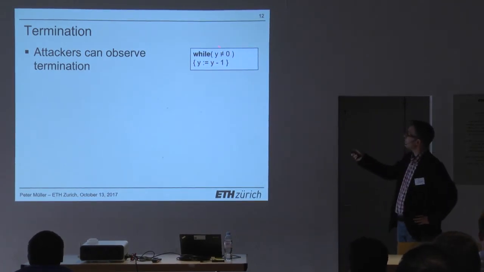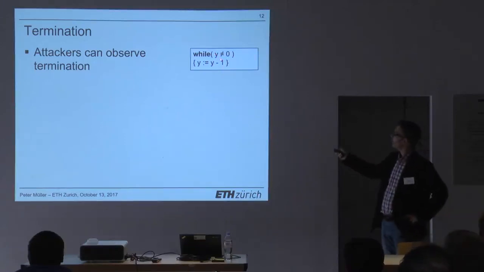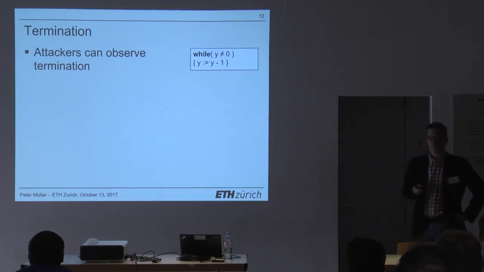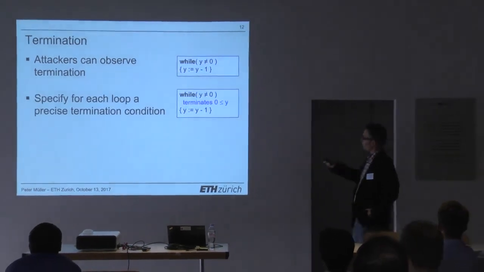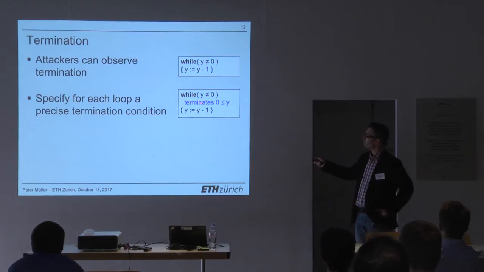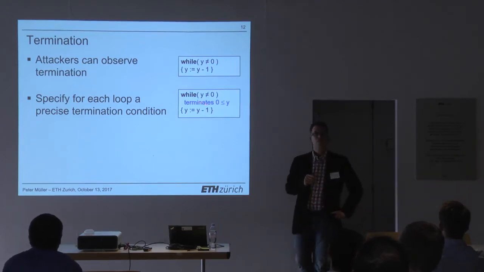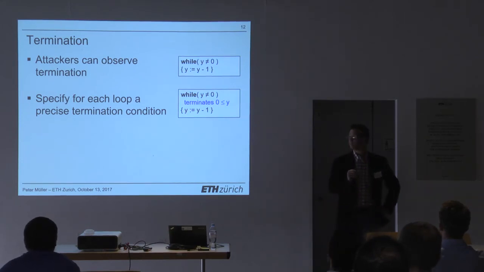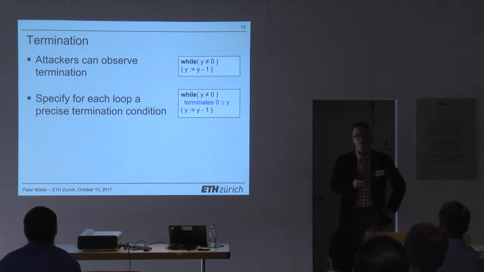So here's an example that shows the need for that. If y might be a secret, right, then the termination of this program, of course, depends on the value of y. So you learn something by running it and observing whether the program terminates or not. So the way we can handle this is as follows. We require from our programmer a specification that is a precise condition that tells us whether or not the loop is going to terminate. By precise, I mean an if and only if condition. Okay? So this loop terminates if and only if y is greater equals 0 to begin with.